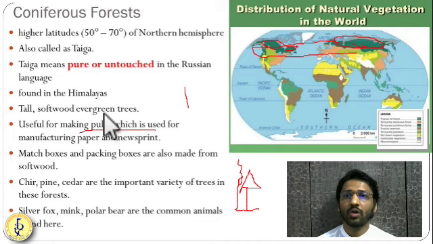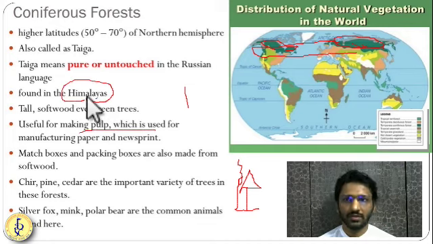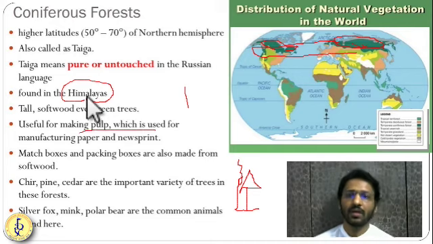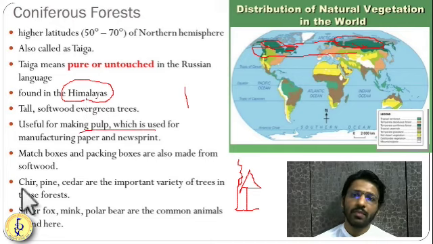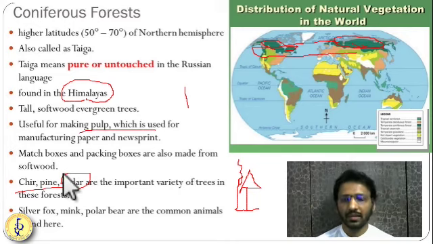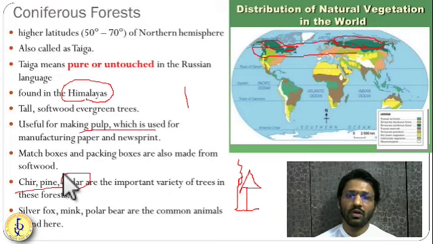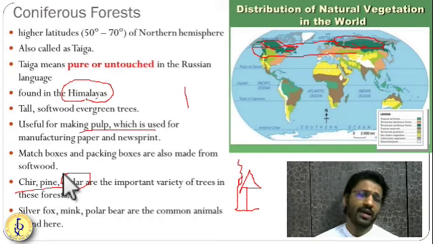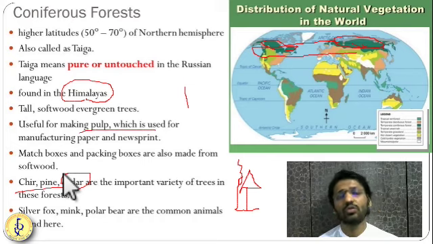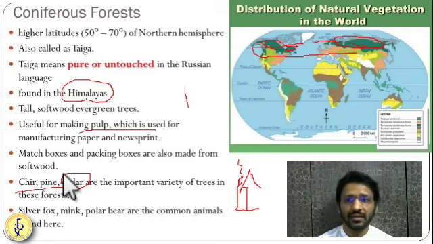Even in the Himalayas, we find this taiga type of forest, or softwood type of forest, or coniferous type of forest. So cheer, pine, cedar. These are the important examples of the softwood trees and the taiga or coniferous type of forest. In this region, the animals you will find are deer, polar bear, snow leopards, foxes, minks. These types of animals you will find.